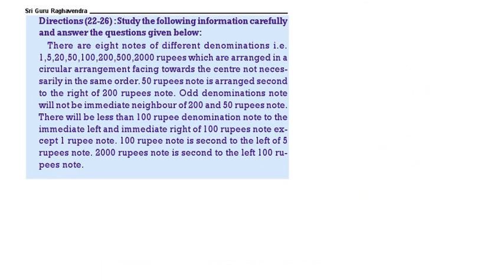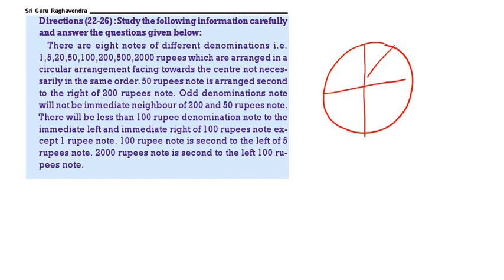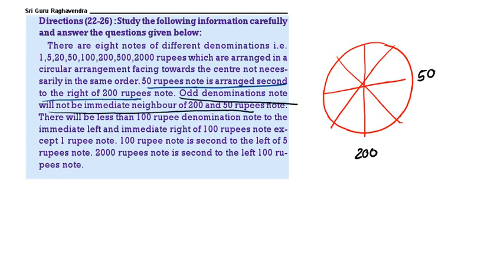Now all of you draw one circle. Divide into 8 parts. Here there are 8 notes of 8 different denominations that we have to arrange. First thing, 50 rupee note is arranged second to the right of 200. So this is 200. This one will be 50. Then odd denomination will not be the neighbor of 200. So that means here we will get even denomination. Here also even denomination. Here also even denomination. These three should be even denomination.